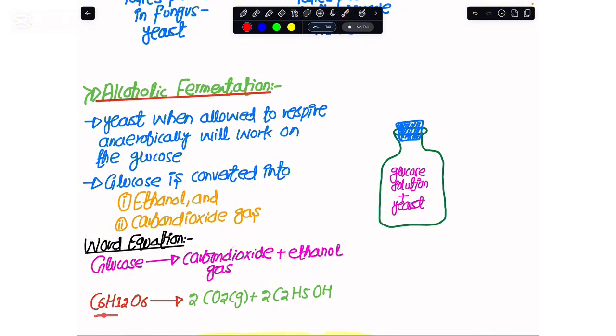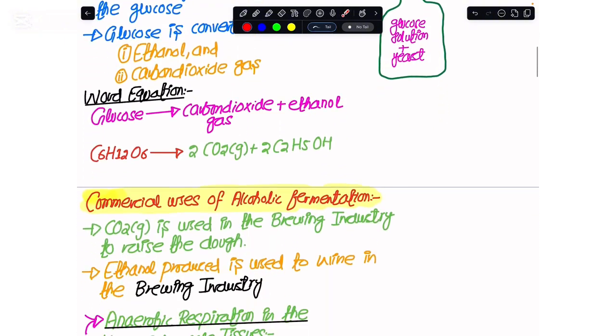Here lies the formula of glucose, which is C6H12O6, and this is converted into 2 molecules of carbon dioxide gas, and here we have ethanol. The carbon dioxide and the ethanol that we produce by alcoholic fermentation in yeast have their advantages.